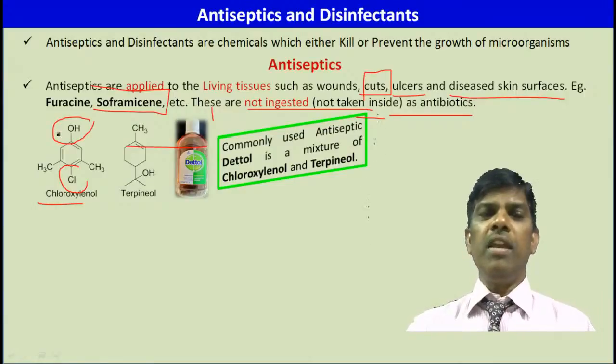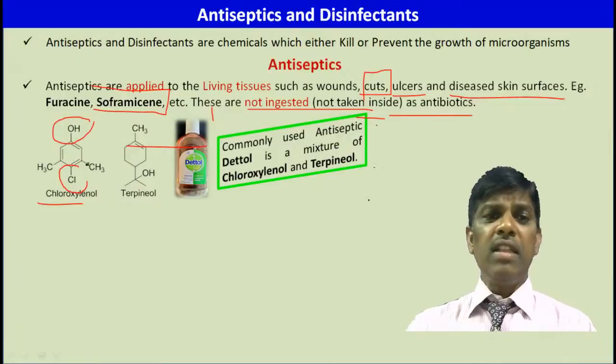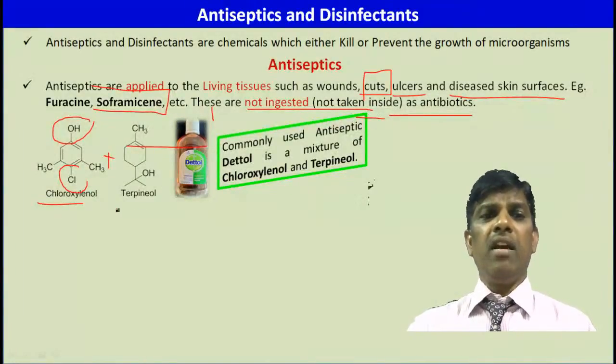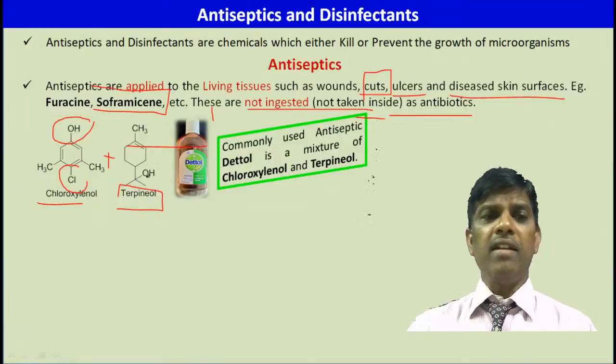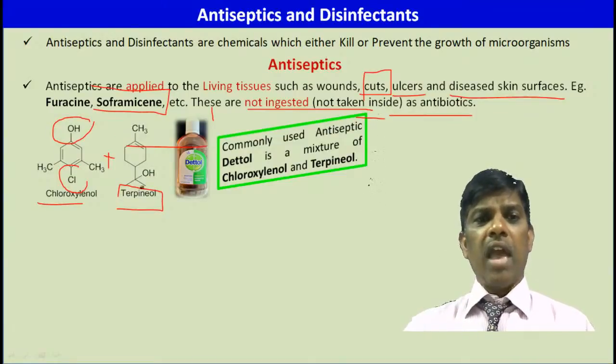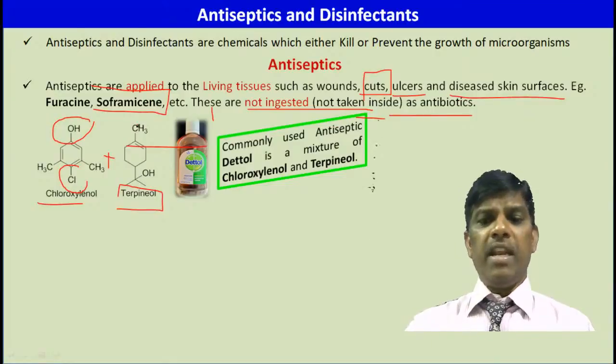It is going to be an antiseptic and disinfectant. Not only that, it also has terpineol. This is a terpene molecule, having a hydroxy group, a double bond, a methyl group, a cyclohexane ring with an isopropyl hydroxy group, and a para methyl group. Yes, terpineol.